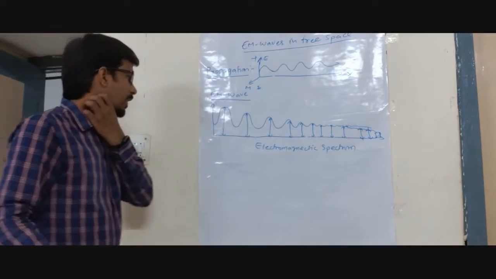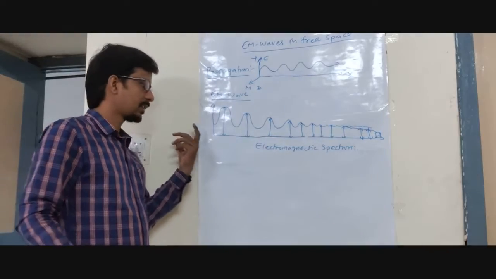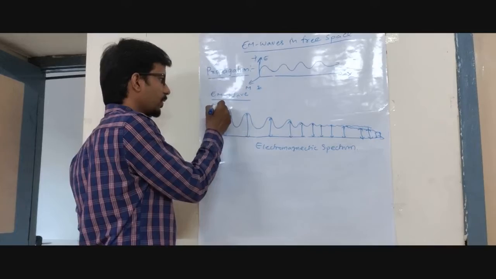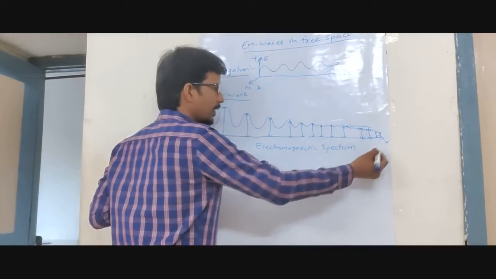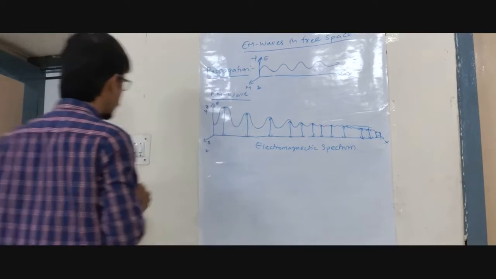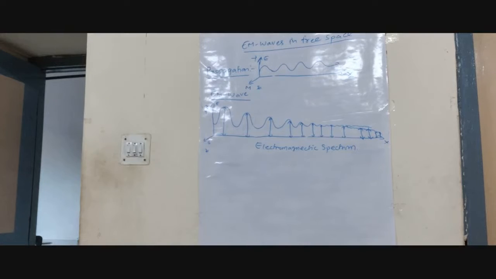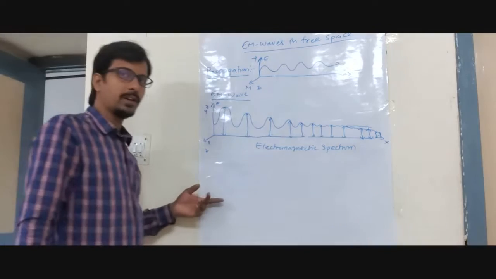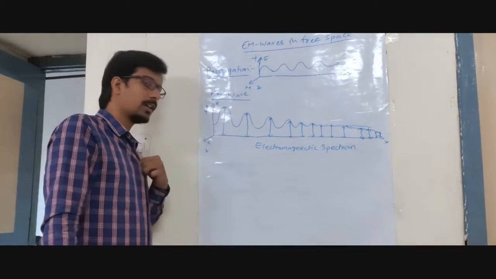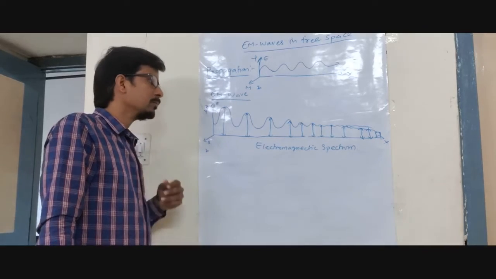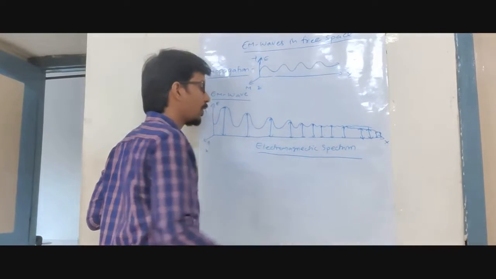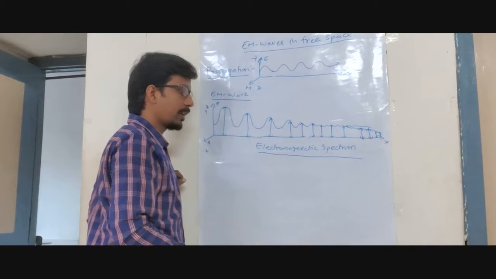Electromagnetic wave, what is happening here? The spectrum is going to decrease from one axis to another. The magnetic field acts in one direction, the electric field acts in another direction, and here the entire range is along the x-axis, z-axis here, and y-axis here. So like that, what are we going to get? The total is called the electromagnetic spectrum. In this total electromagnetic spectrum, we generate an entire range, different ranges. That is nothing but the electromagnetic spectrum.